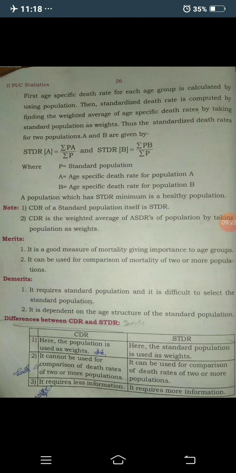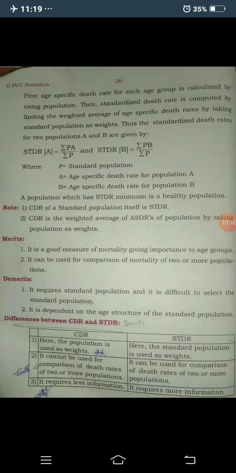Concentrate here, where P is the standard population, A is the age specific death rate for population A, and B is the age specific death rate for population B. A population which has the minimum standardized death rate is a healthy population. When the death rate is less, you comment that the area is a healthy population, but when the standardized death rate is more, then you comment that it is an unhealthy population.